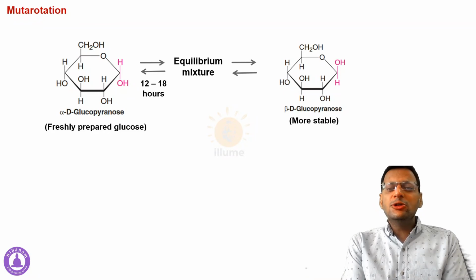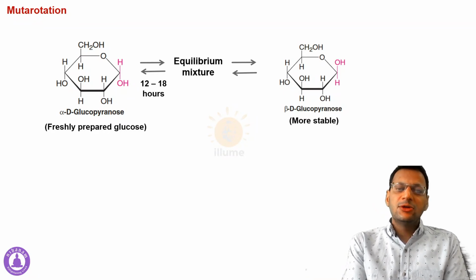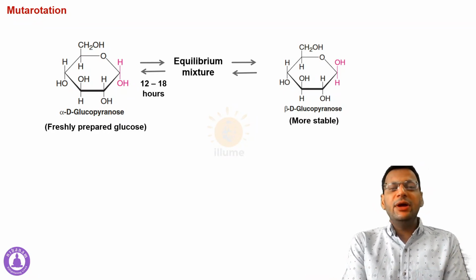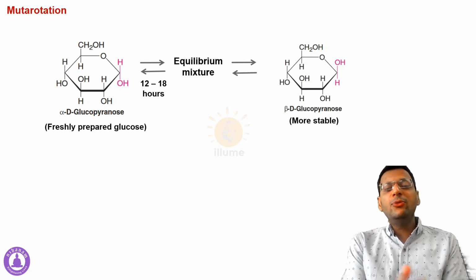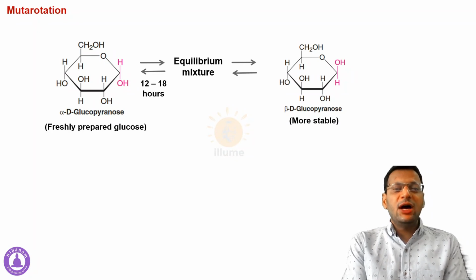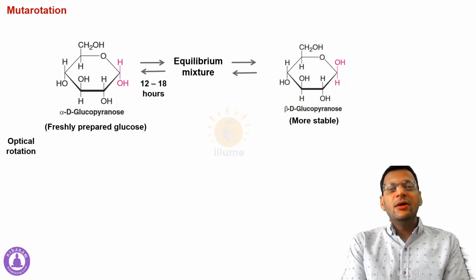Now all the molecules would not turn into the beta form. So an equilibrium mixture is always formed after 12 to 18 hours, and this is mutarotation, that is, change of alpha form to beta form and beta form to alpha form. This is mutarotation, and after 12 to 18 hours we would find an equilibrium mixture.